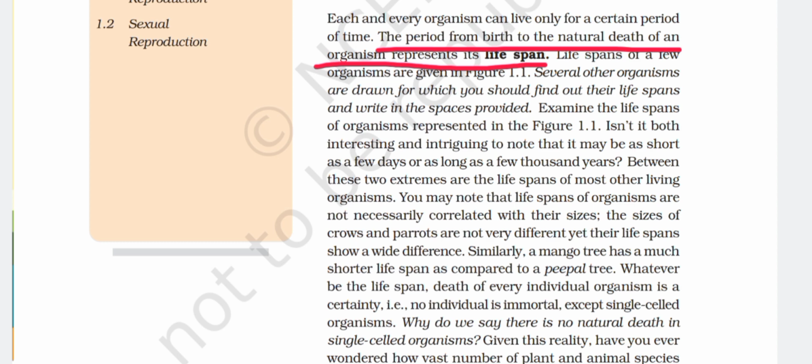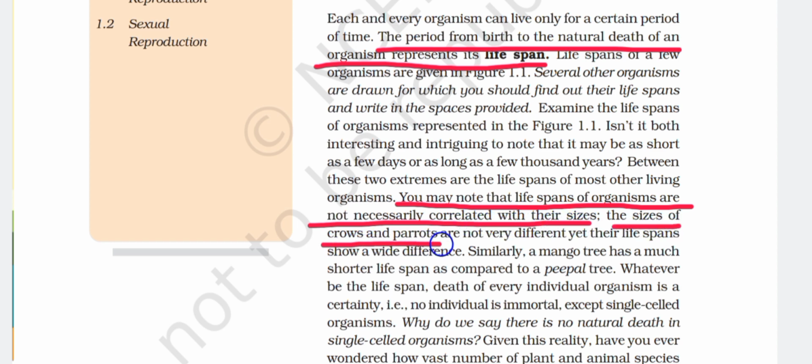Examine the lifespans of organisms represented in the figure. Is it not both interesting and intriguing to note that it may be as short as a few days or as long as a few thousand years? Between these two extremes are the lifespans of most other living organisms. You may note that lifespans of organisms are not necessarily correlated with their sizes. The sizes of crows and parrots are not very different, yet their lifespans show a wide difference. Similarly, a mango tree has a much shorter lifespan as compared to a peepal tree.